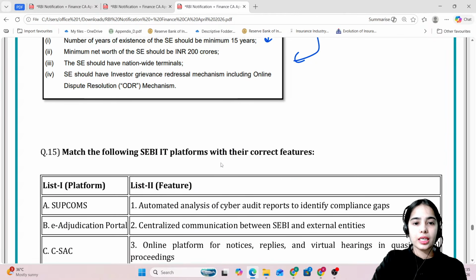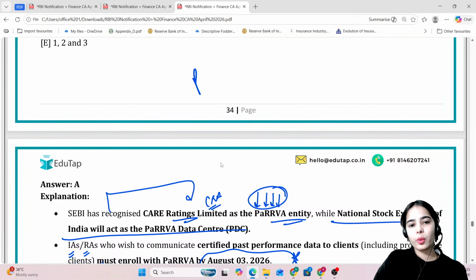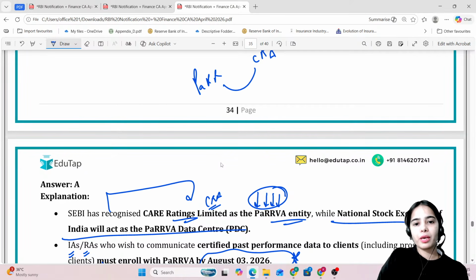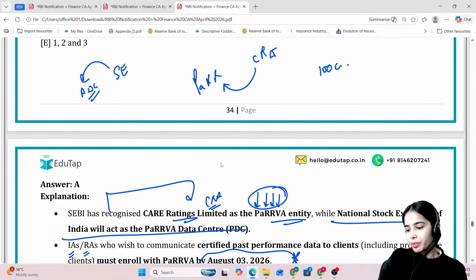Now, what is the minimum net worth requirement of a credit rating agency to become the Parva? 100 crore. What is the minimum net worth requirement of a stock exchange to become the PDC, Parva Data Center? The minimum net worth requirement is 200 crores for the stock exchange.